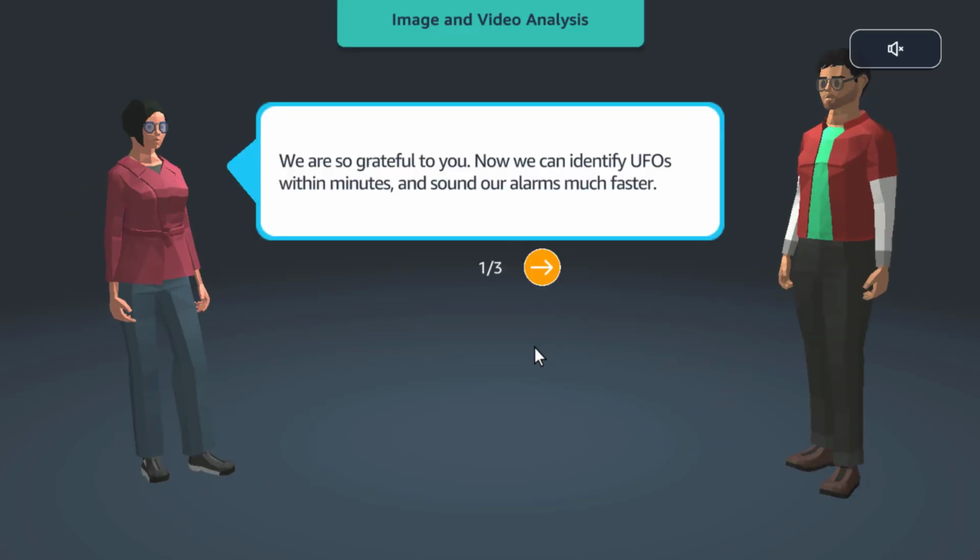If they are going to give me that, that's more than enough, because in the previous season of networking, they gave me that. We are so grateful to you. Now we can identify UFOs within minutes and sound our alarms much faster. So indirectly, they are UFOs or like burglars or dangerous people around our home.